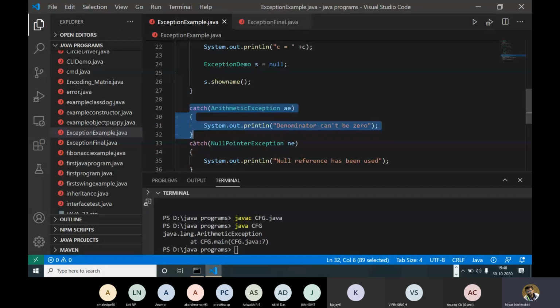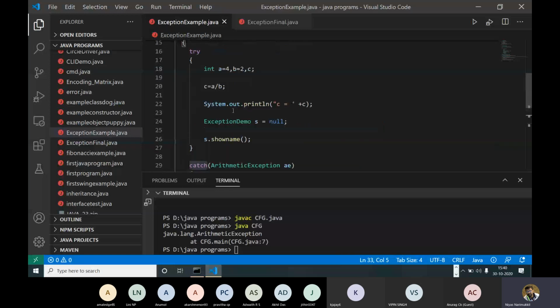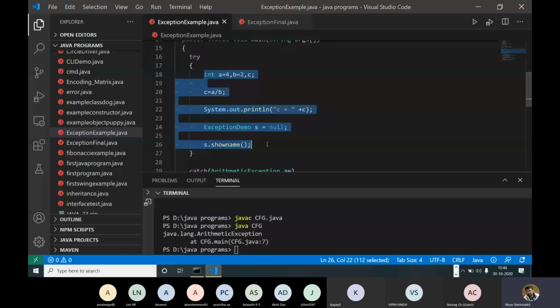For example, this kind of code can possibly produce different kinds of exceptions. There will be an arithmetic exception, there will be a null pointer exception. If a lot of exceptions can occur in this code, then we need to catch each and every exception, so we need to use multiple catch statements like this.